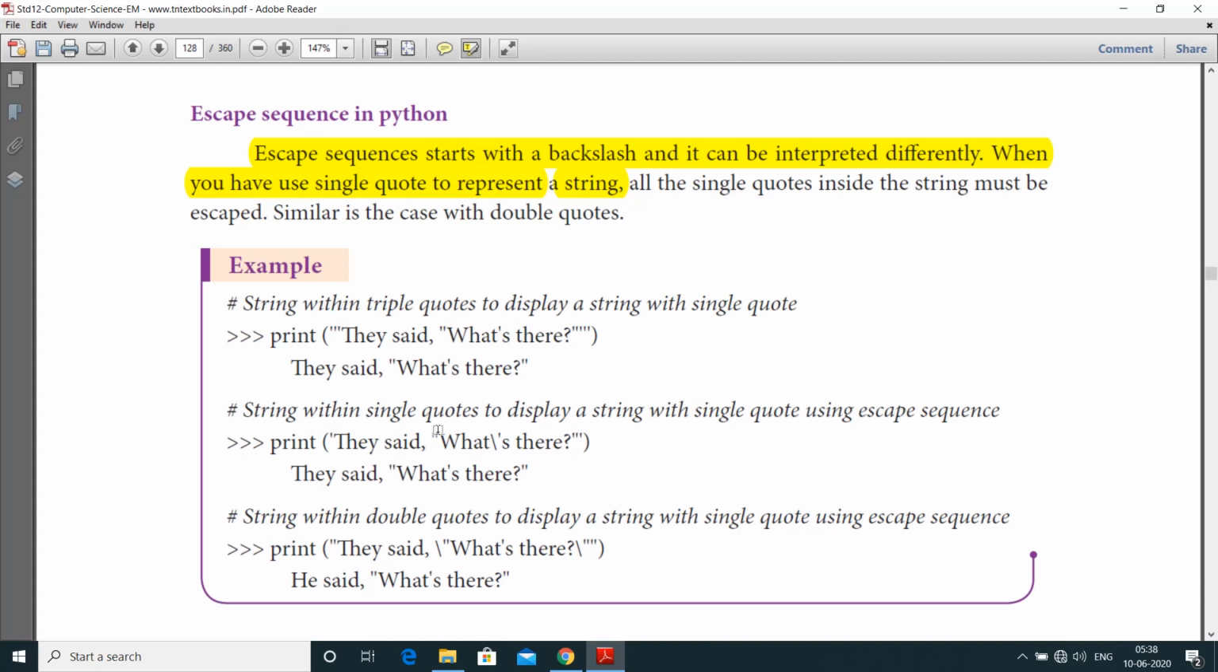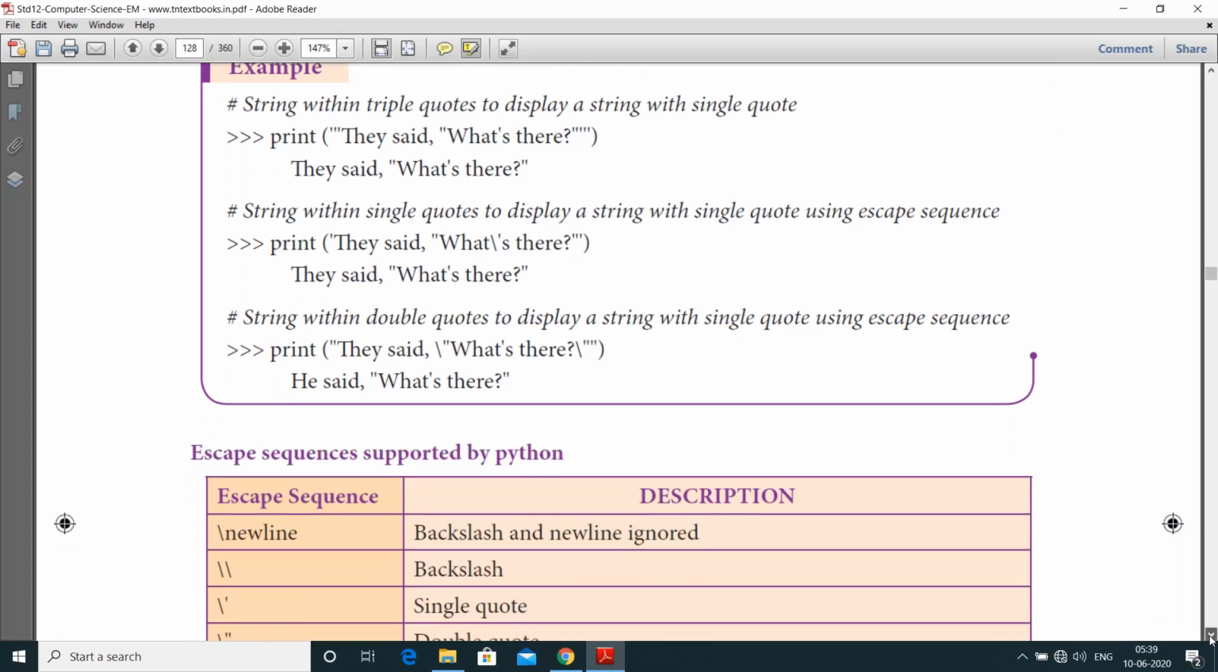And next one is string within single quotes, to display a string with single quote using escape sequences: print of they said what's there. Here the backslash is an escape sequence character operator. And string within double quotes, to display a string with single quote using escape sequence: print of they said slash what's there. Here the output should be changed. You have to change they. They said what's there.